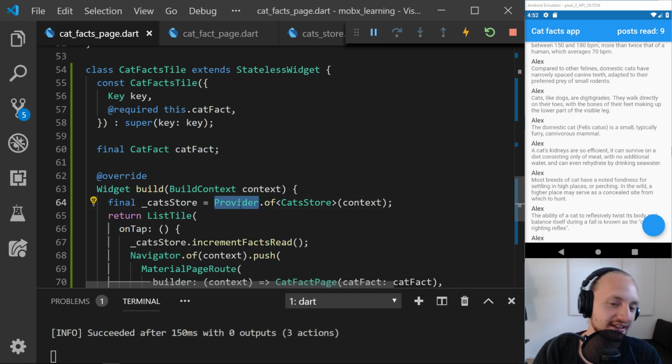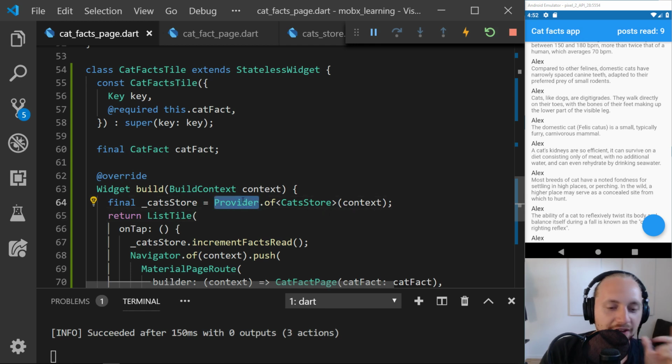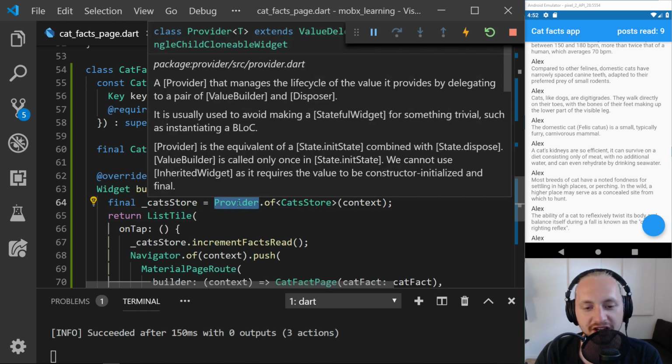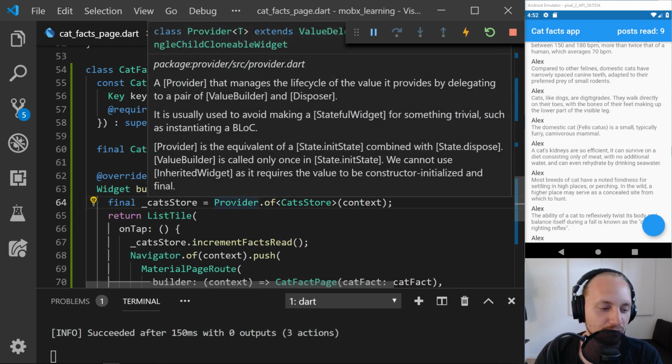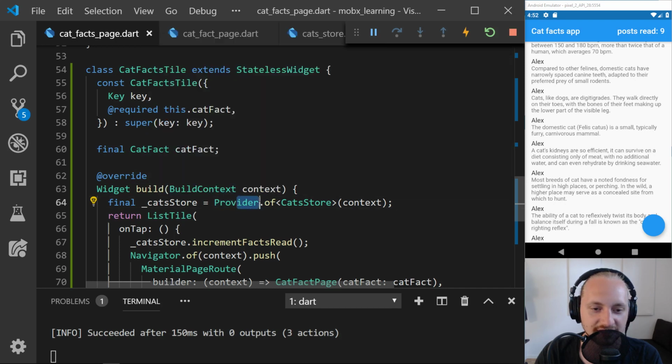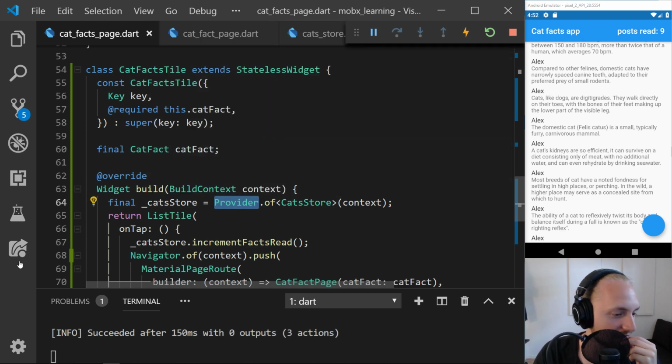The only thing I see is that I will have to check this out more when I'm using provider. What I pretty much see is that we are using provider and MobX, and I don't really see a reason to use both yet. I don't see why not just create a provider, but maybe I will notice some more differences when I'm using the provider package.